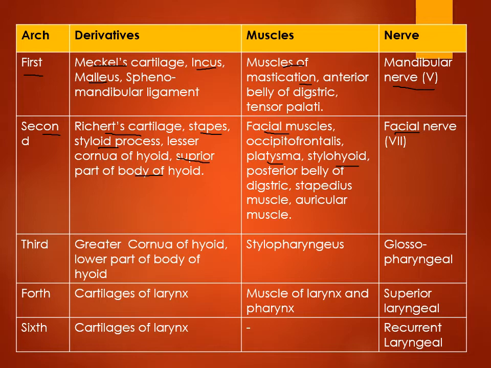The third arch forms part of the hyoid bone, which is the greater cornu of the hyoid bone, and the muscle formed is the stylopharyngeus muscle. The nerve of this arch is the glossopharyngeal nerve. The fourth and sixth arches both form the cartilages of the larynx, and the fourth arch forms muscles of the larynx and pharynx except the cricothyroid muscle. The superior laryngeal nerve is the nerve of the fourth arch, and the recurrent laryngeal nerve is the nerve of the